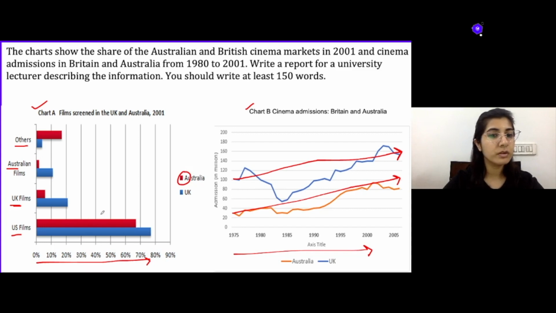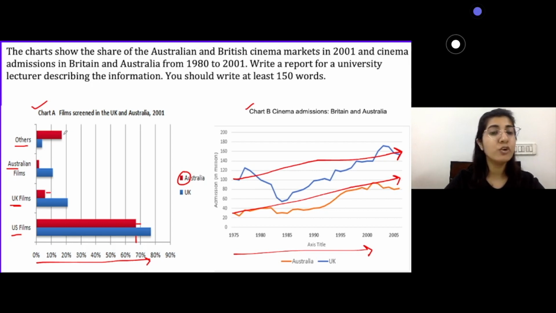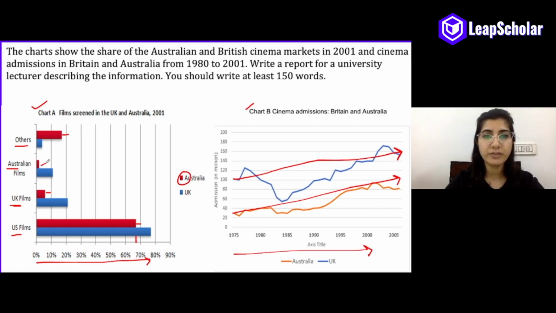When we talk about US films, almost 65% of films that were broadcast were American, almost 5% were British, and around 20% were from other countries, which leaves us with a very small, negligible percentage of films that were Australian.